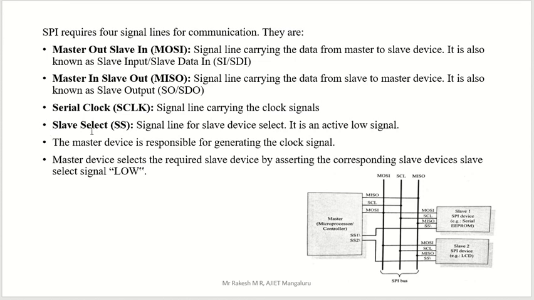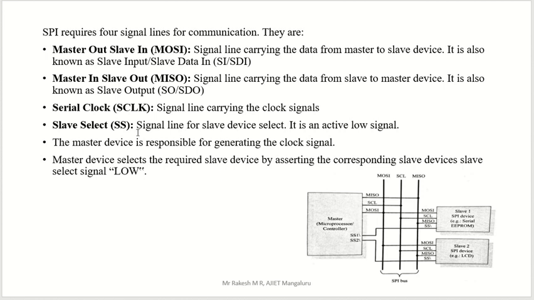The fourth line is slave select. The concept here is one master, many slaves. So out of many slaves connected to the master, we have to select one. Now we have to find out which, so a slave select line is there. Where is that line? You can see here, this is the slave select line. Here SS1 is there, SS2 is there. Now we have two slaves, so SS1 and SS2 are the two names given. If there are 10 or 12 slaves, then there are lots of names, SS3, SS4 till SS10, like this.